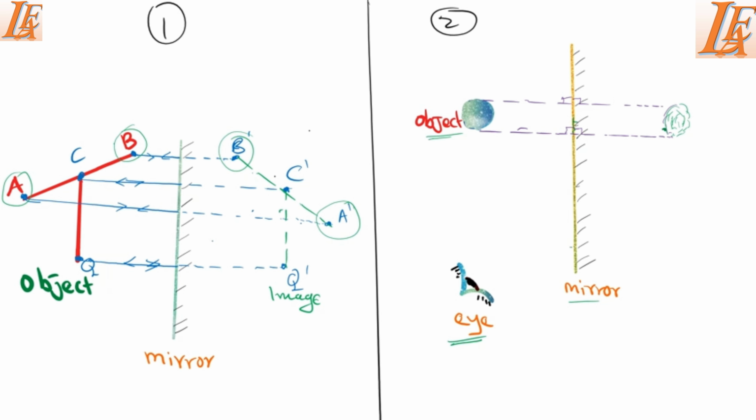We can even name this one an image. Let's label this one as an image. Now, how will this eye see that image? We use the first statement that we used in the previous lesson, or at the beginning of this video: we see objects when light from the object reaches our eye. Can you see the object in this case, or the image?